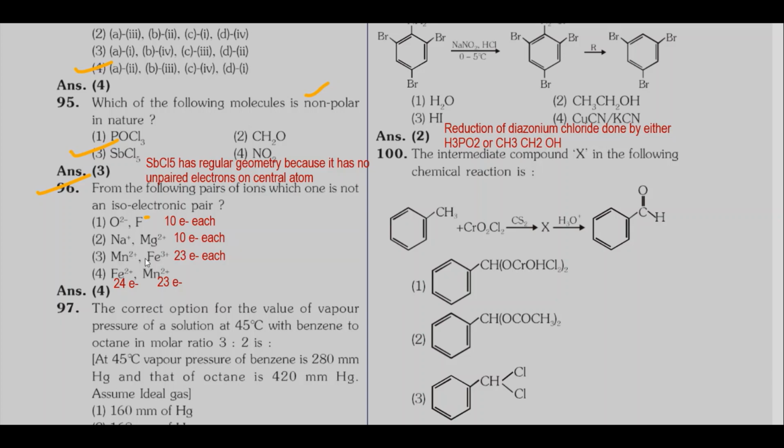Third option, 23 electrons each. So the first three options are isoelectronic pairs. When you come to the last option, Fe2 plus has 24 electrons and Mn2 plus has 23 electrons. So the last option does not form an isoelectronic pair. So option 4 is correct.